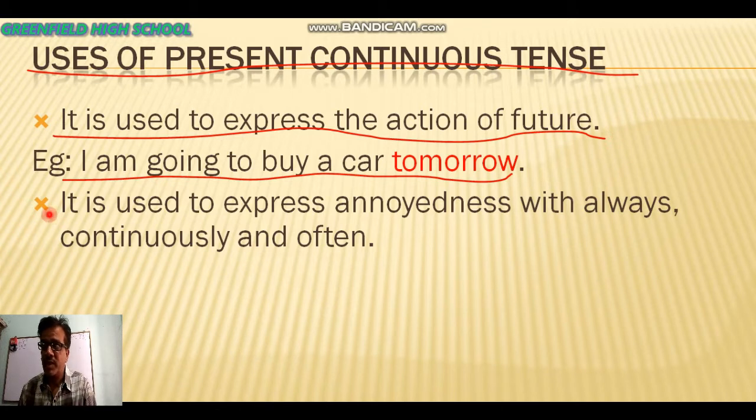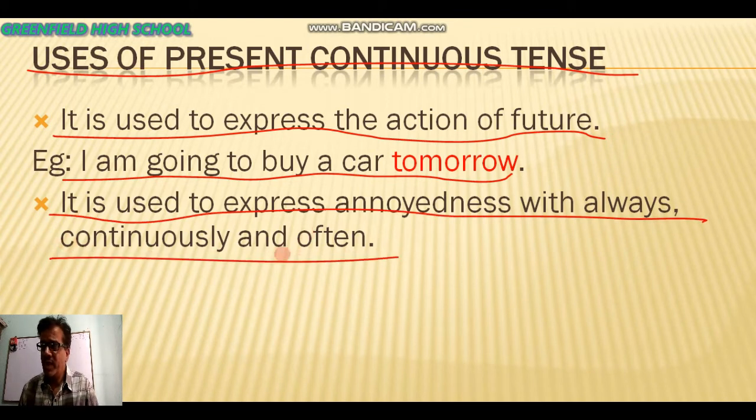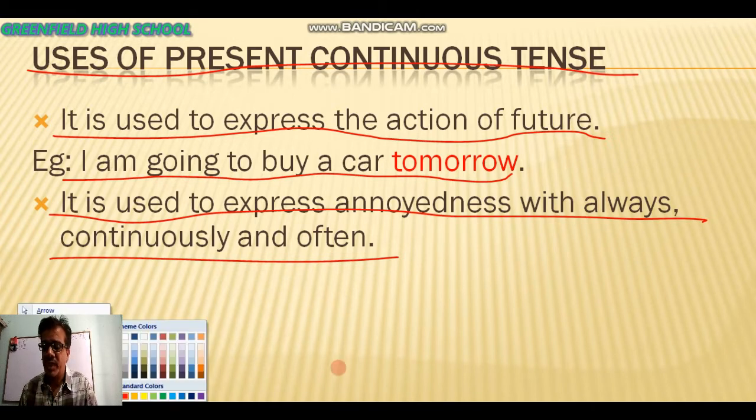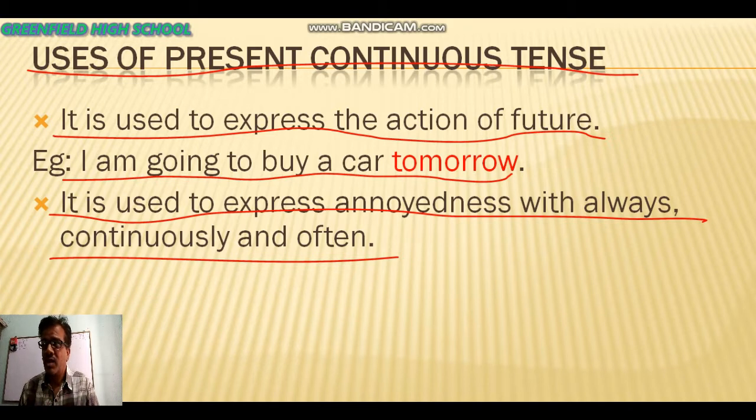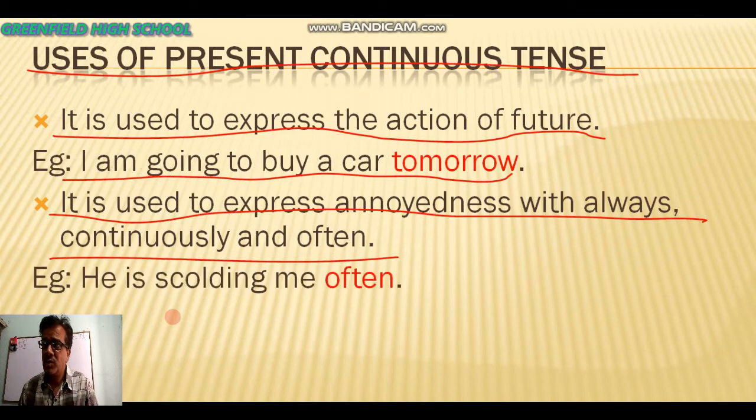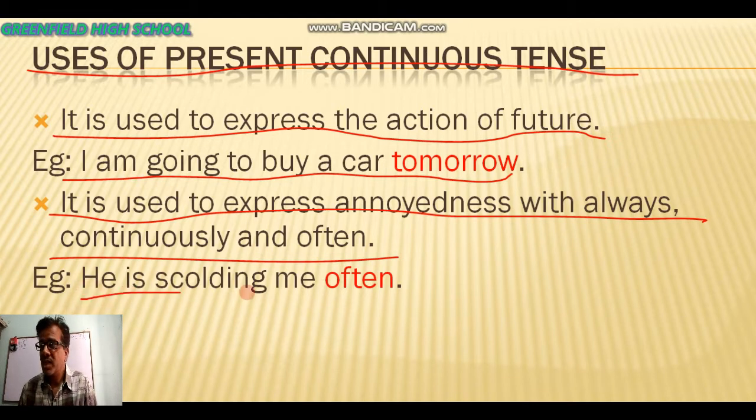When can we use the present continuous tense? It is used to express annoyance with always, continuously, and often. That means when we are expressing our annoyance by the word always, that means we are always annoying, continuously annoying, often annoying, then we will use present continuous tense. Here is an example: he is scolding me often. That means वो हमेशा मुझे डांटते रहते हैं, हमेशा मुझे डांट रहे हैं. That is the present continuous tense.